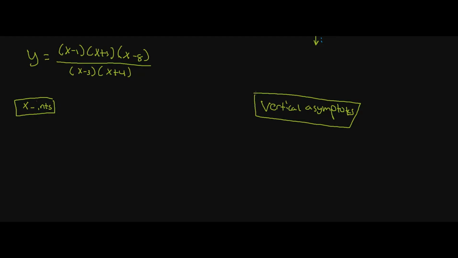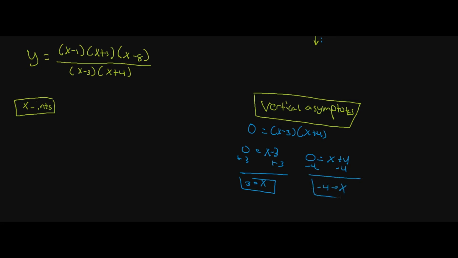All right, so if we want to figure this out, first, to find the vertical asymptote, since we're on this video, we're trying to figure out what numbers do we need to plug in here to get 0 on the bottom, right? Because that's where our function will create that vertical asymptote, that line that's undefined. So we just set the bottom equal to 0, right? We have x minus 3 and x plus 4. And so we're going to set them individually equal to 0: x minus 3 equals 0, and 0 is equal to x plus 4. We just add 3 to both sides, and we're going to get x is equal to 3. We subtract 4 from both sides, and we're going to get x is equal to negative 4.